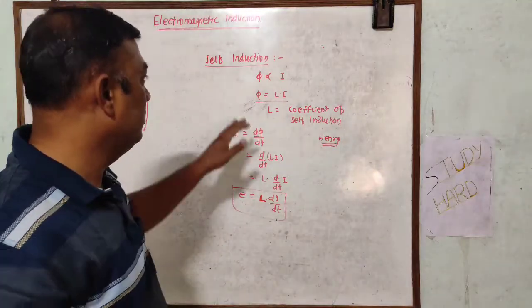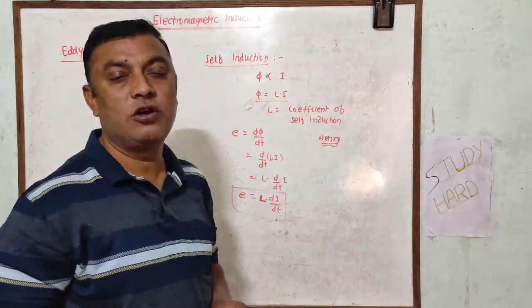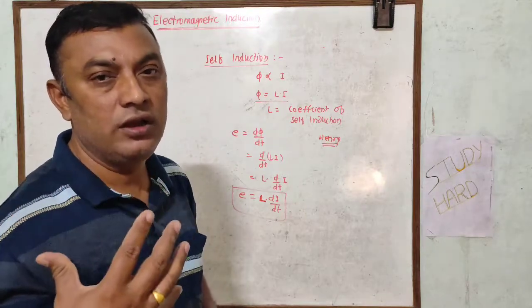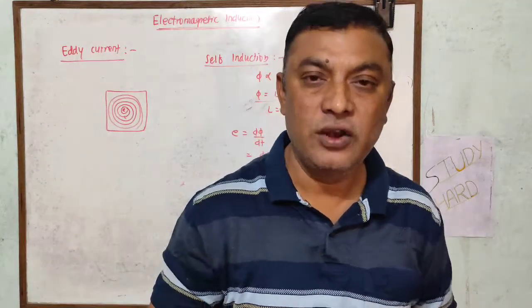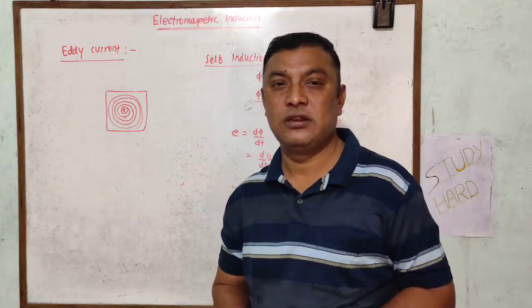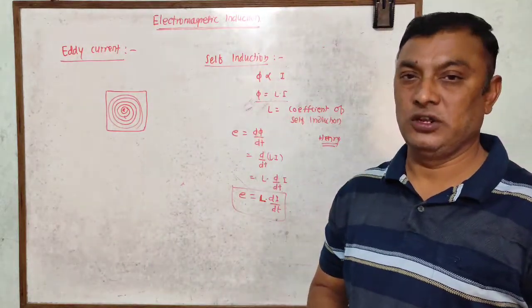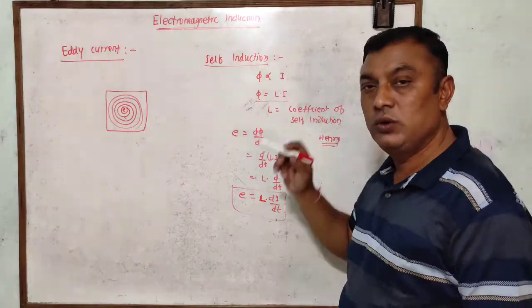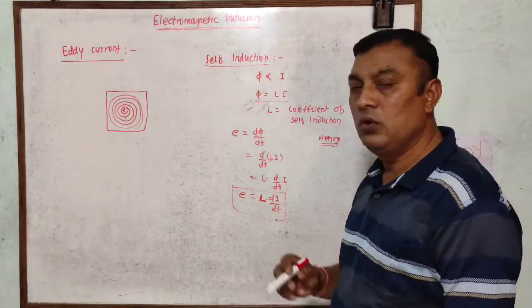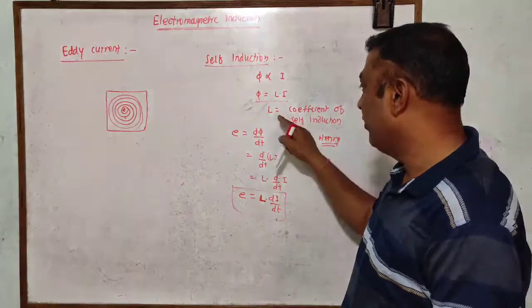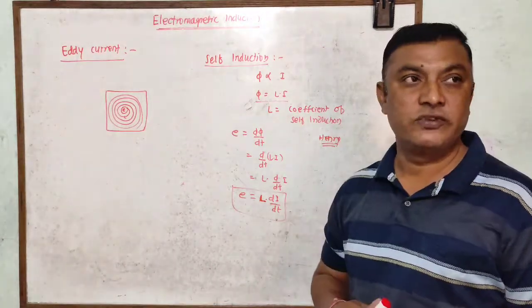So self induction is the phenomenon of production of induced EMF in a coil due to the change in the magnetic flux in the same coil. We have shown that phi is directly proportional to I, so phi is equal to L into I, where L is the coefficient of self induction.